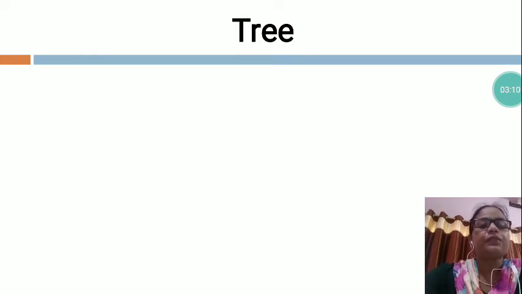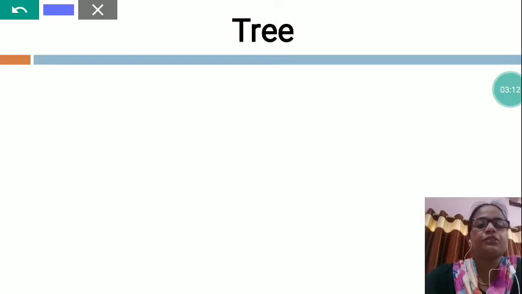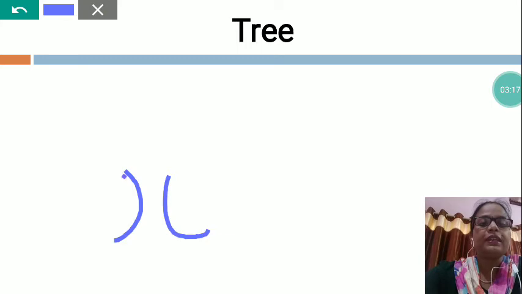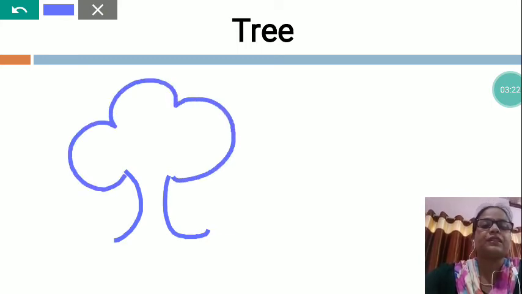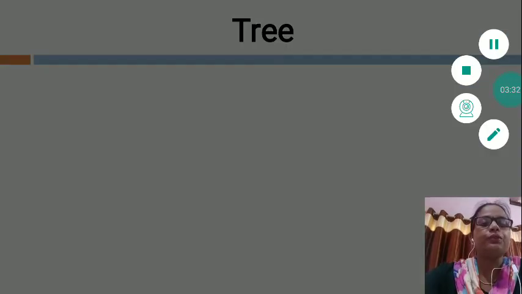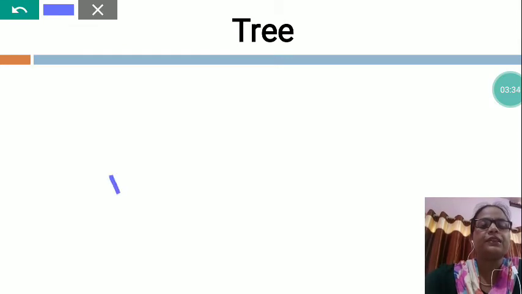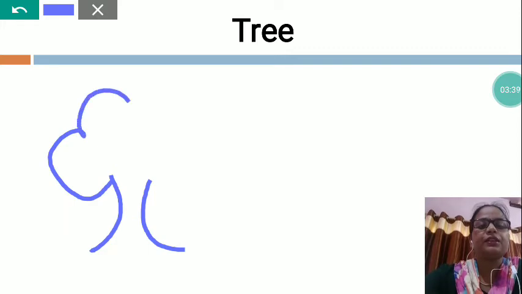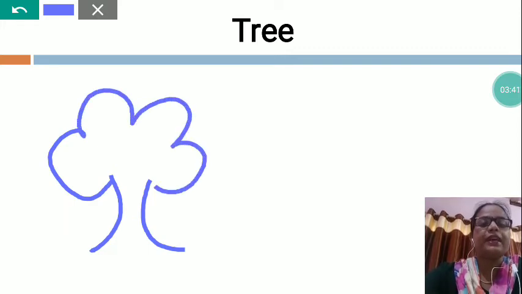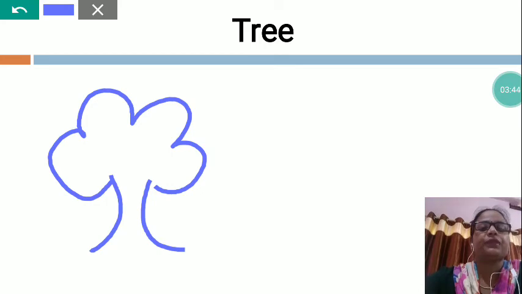So, my dear students, now I am going to draw the tree picture. You can see how to draw. You can draw like this. Yes, like this you will draw the tree picture. Understood? And then you fill the color. Again, I am going to show you how to draw. Yes, this is a tree. First you will draw and after that you will fill color. Understood, my dear?